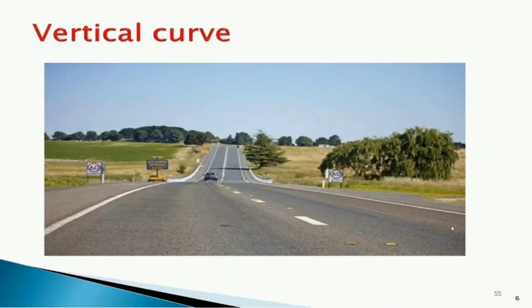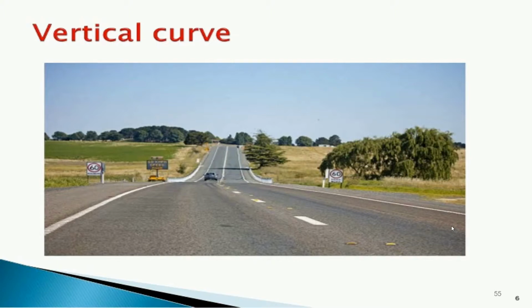Now here you can see this is an actual example of the vertical curve. Many students have confusion, sir, how does a vertical curve look? Here you can see that on this platform there is no possibility of full cutting or full filling, so we have constructed this type of road, and that type of curve is called the vertical curve.